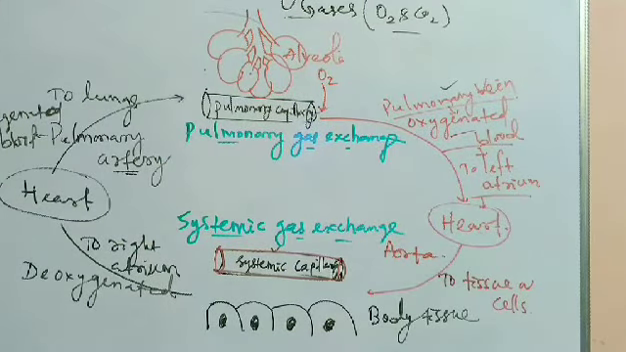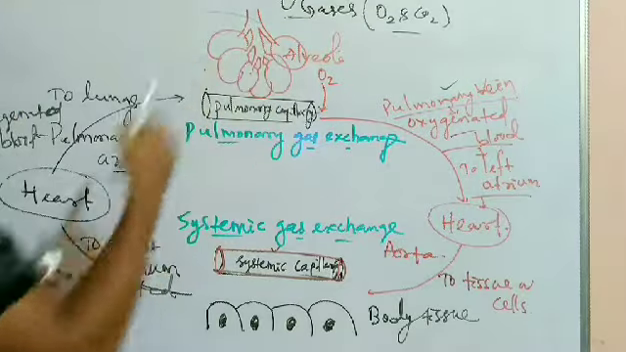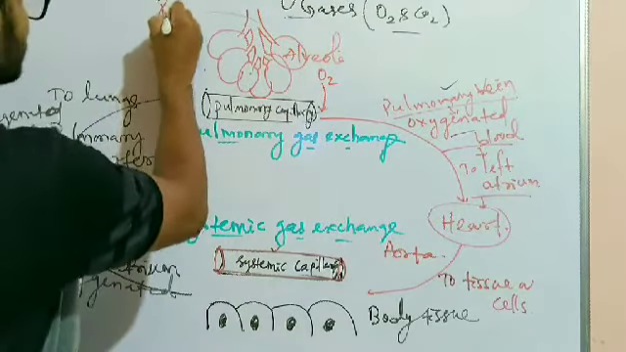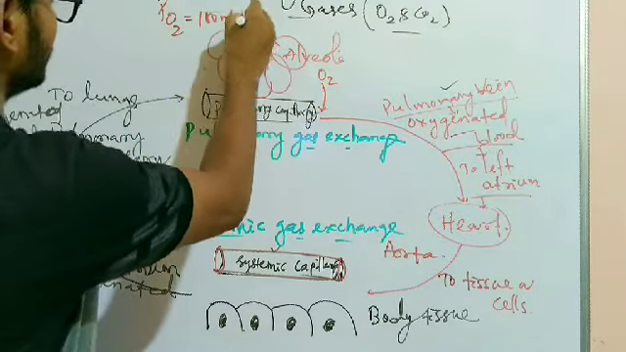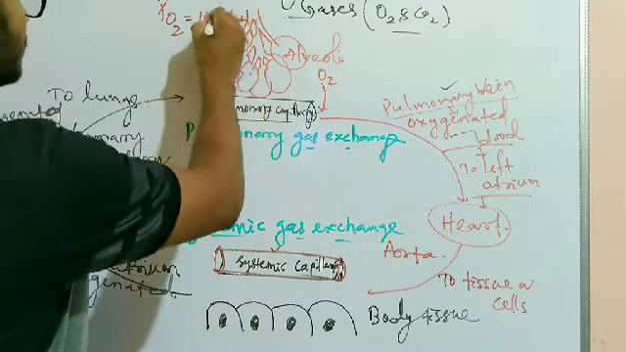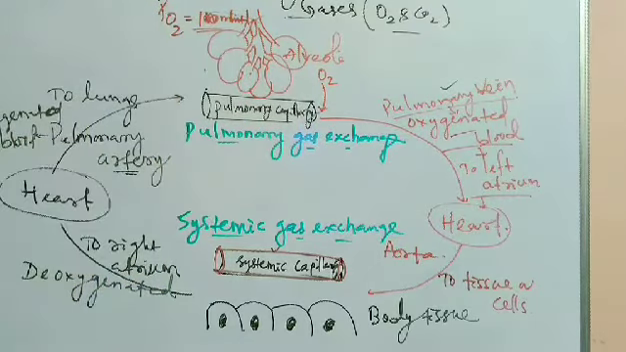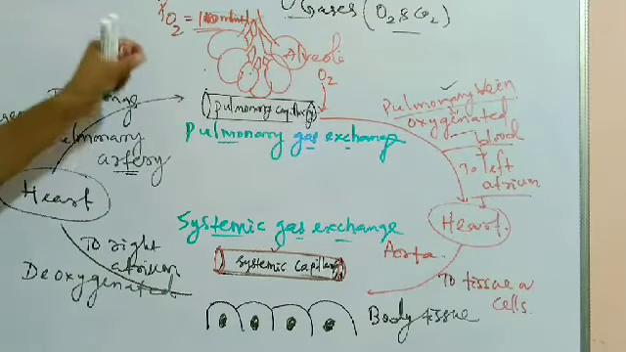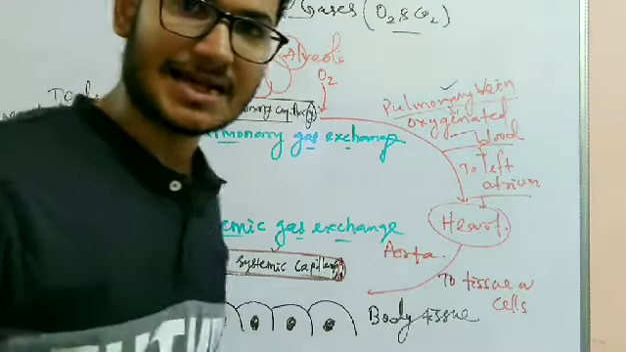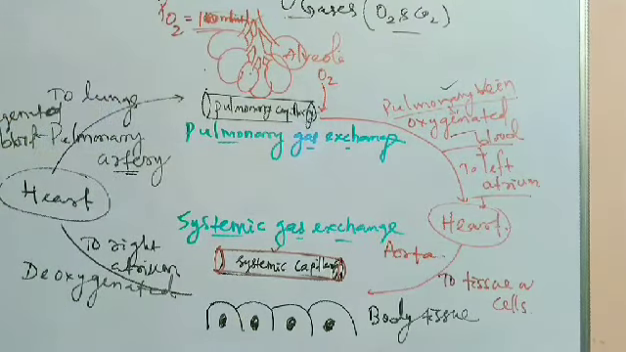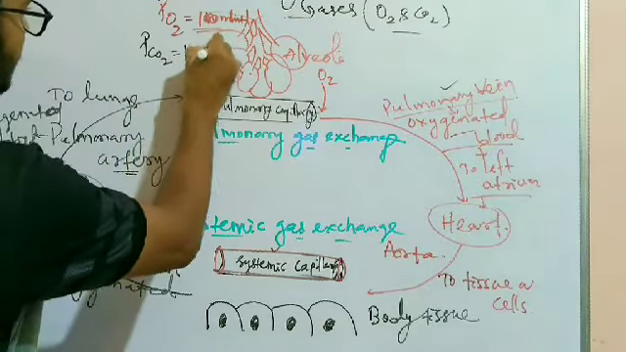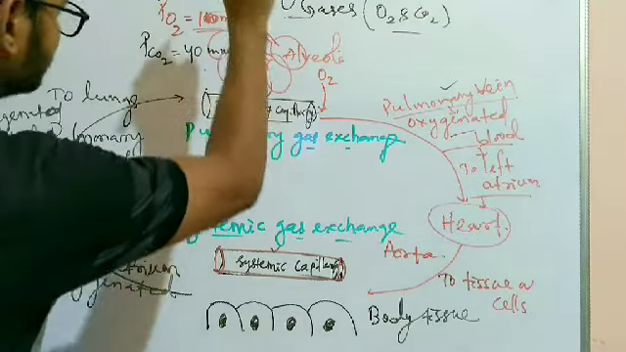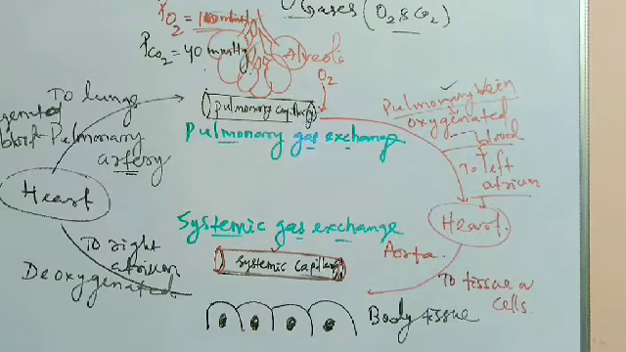The partial pressure of oxygen in the alveoli is around 100 mmHg. The partial pressure of oxygen is very high in the alveoli because it gets pure or fresh air from the atmosphere by inspiration. And here the carbon dioxide is very less. The partial pressure of carbon dioxide is only 40 mmHg.